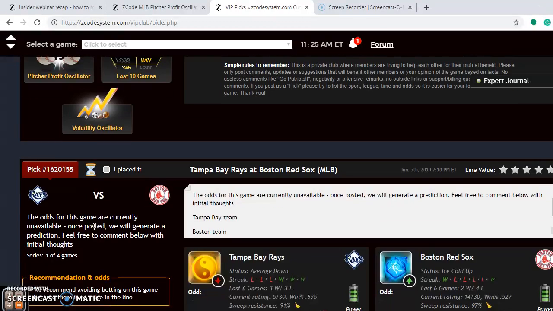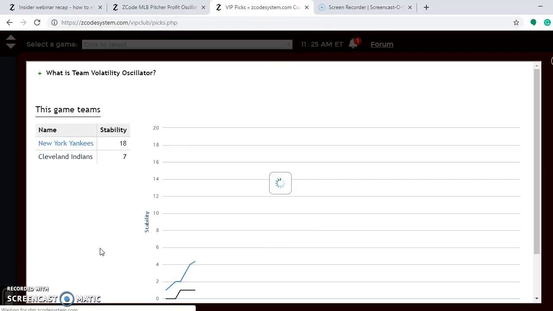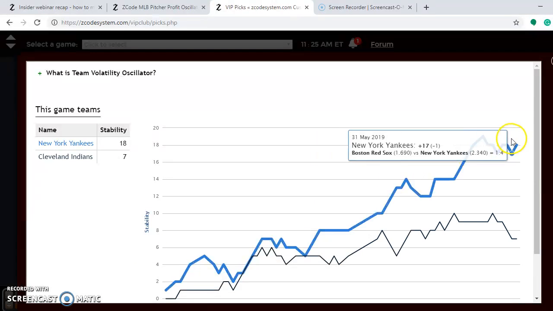Let's take a look again now at a few other things. Again, volatility oscillator. See how stable the two teams are. The Yankees are among the most stable teams in the league at plus 18. So take their favorite underdog status very seriously when betting on this one. Of the 6 starting pitchers for this weekend, Masahiro Tanaka at plus 1,264 on the pitcher profit oscillator. He is the best bet for the Yankees on Sunday.